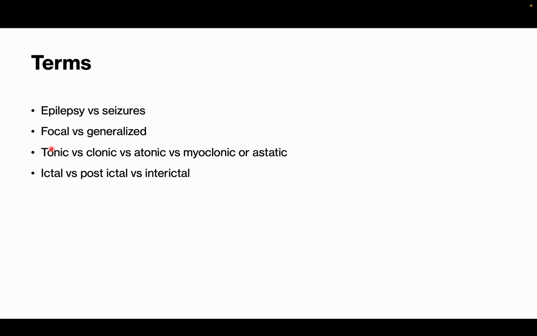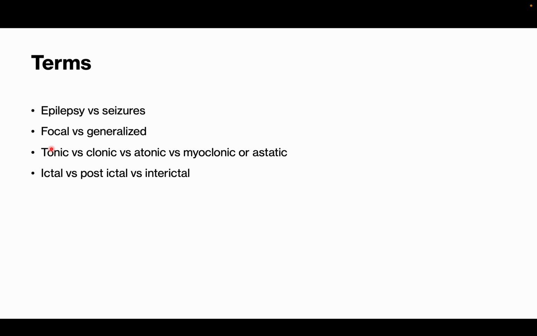Tonic is tensing, increased tone in the person. That can be any single muscle group or anything. Clonic is repetitive contraction of the muscle, initially fast movement, then slow movement. Fast movement, slow movement, fast movement, slow movement. That is clonic movement. Tonic-clonic is a mix of tonic and clonic. Atonic is sudden loss of tone in a muscle group, like suddenly the hand falls aside. That is called atonic. Myoclonic is an involuntary jerk that lasts less than 100 milliseconds or so.